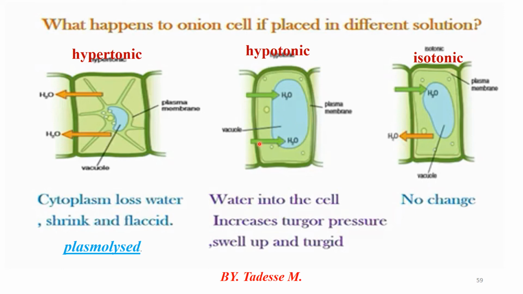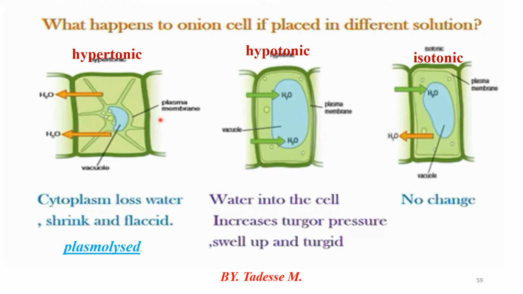Because the cell gains water, it becomes turgid. Water moving into the cell increases turgid pressure, so it swells up. That's called turgid, a swelling in a hypotonic cell. But in an isotonic solution, the movement of water into the cell and out of the cell is the same, so there is no change, 50-50%.